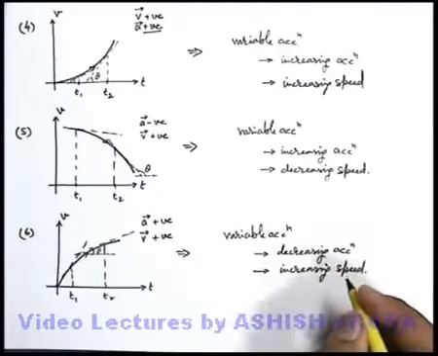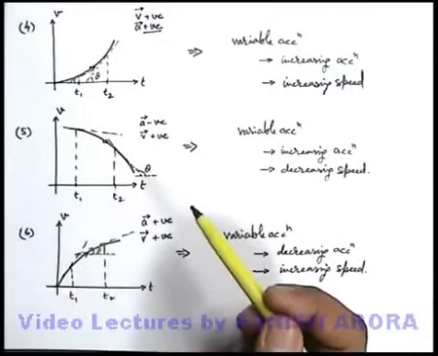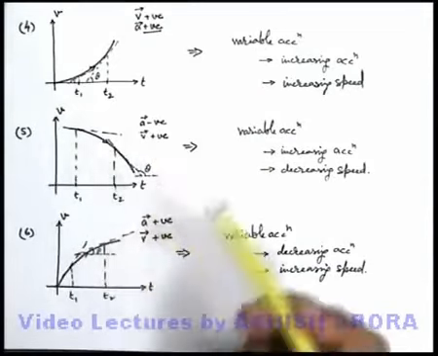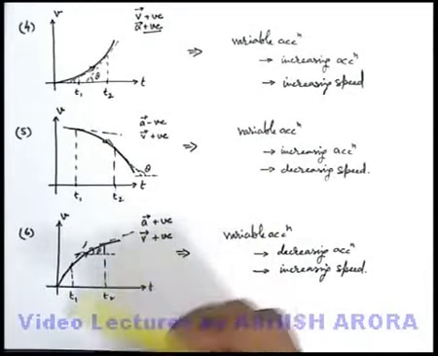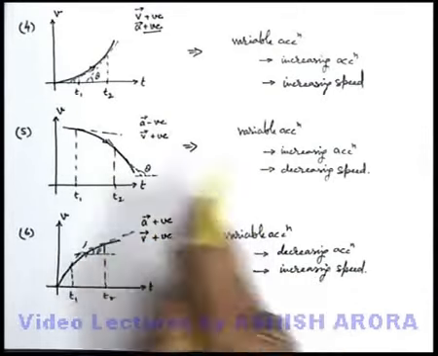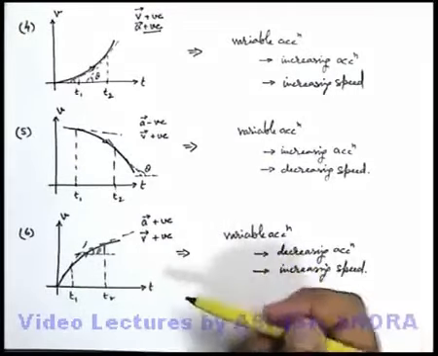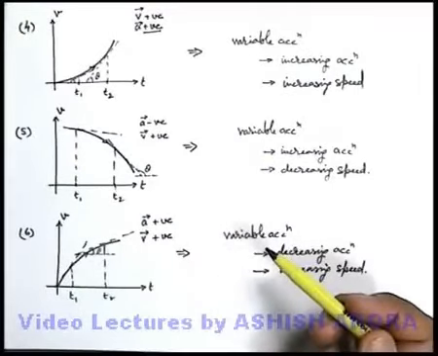I hope all of you have understood very well how to analyze such graphs. There can be more graphs we can draw on velocity time, but I leave it to you. You just draw, experiment in various ways, what all types of graphs can be drawn, and analyze them in the same way. These are the basic analyses which we generally do for velocity time graphs.